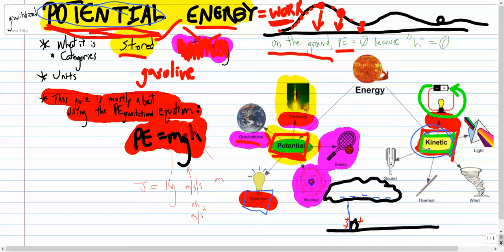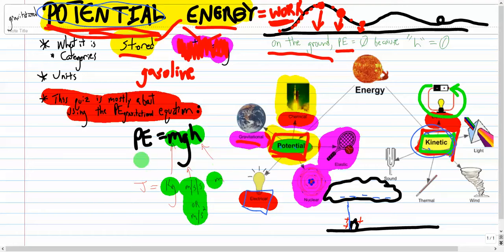PE equals mgh. So that just says potential energy is mass times gravity times height. So mass is measured in kilograms. Gravity, you remember, is meters per second squared. And height, that's just a distance. That's meters. If you multiply those three things together, you've got kilograms. We've got meters twice here, so that's meters squared, and we've still got our seconds here. So we get kilogram meter squared per second squared.